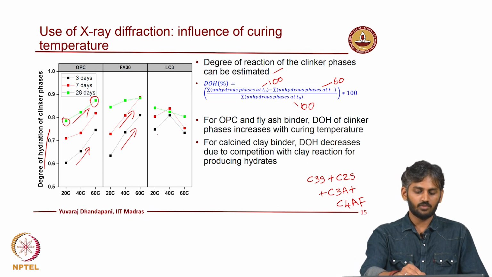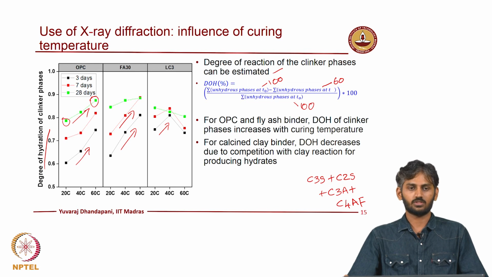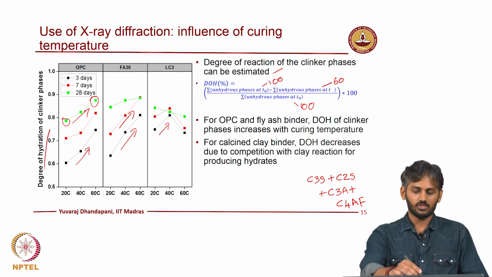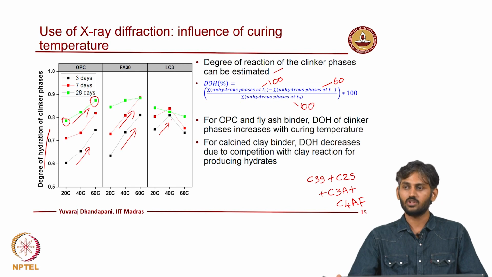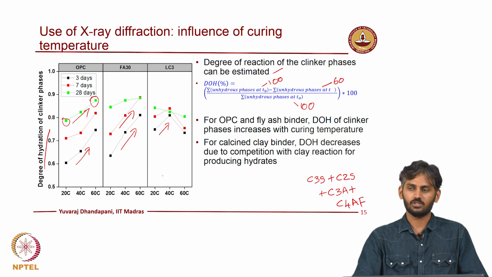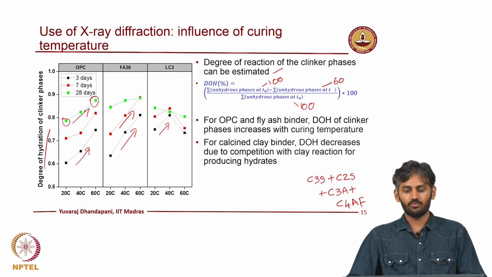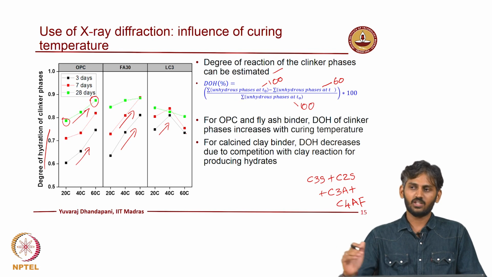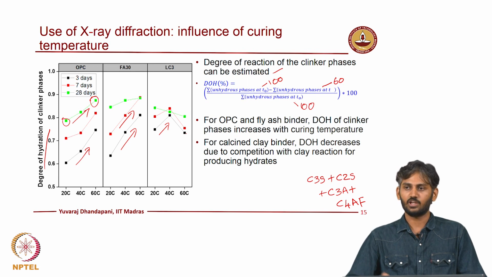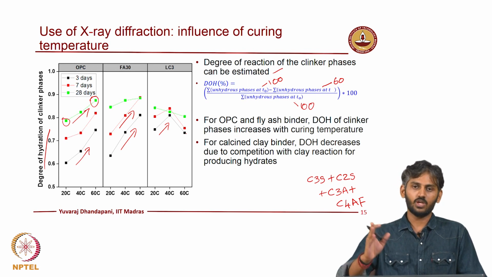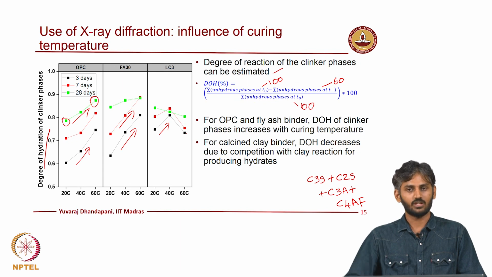But interestingly, when you start using highly reactive pozzolans, for instance here calcined clay, what happens is your degree of reaction of your clinker increases initially, from 20 to 40 degrees Celsius, but thereafter it starts decreasing. So, this can lead to variation in behavior, for instance stagnation of strength development in your concretes when you start using highly reactive pozzolan. When you use silica fume or calcined clay, strength tends to increase much faster at the early age, but you do not see much rise in the strength after some time. So, you need to understand what is happening when all these phases are present together.